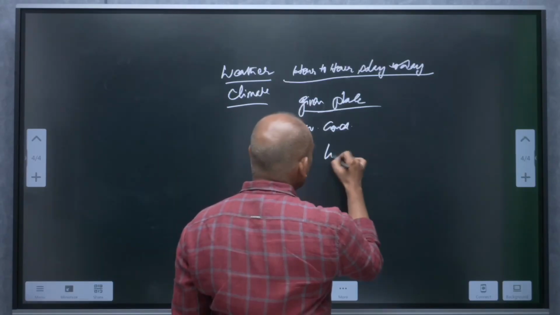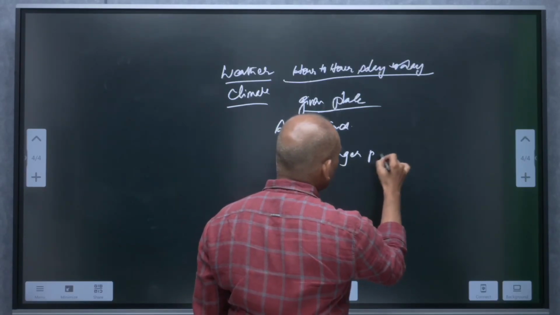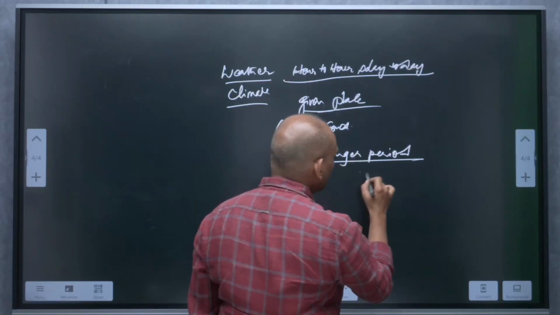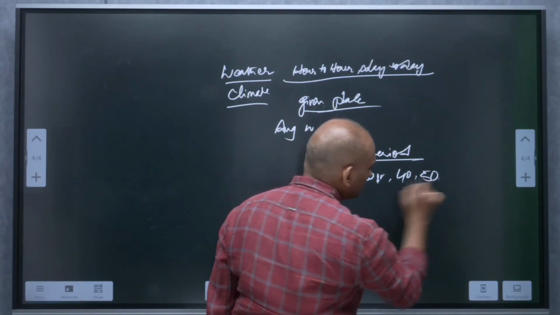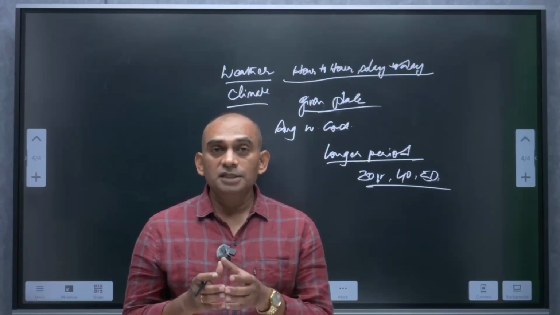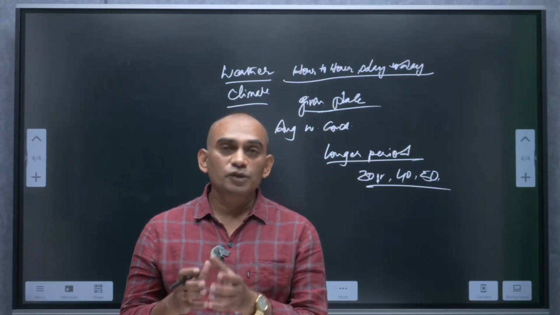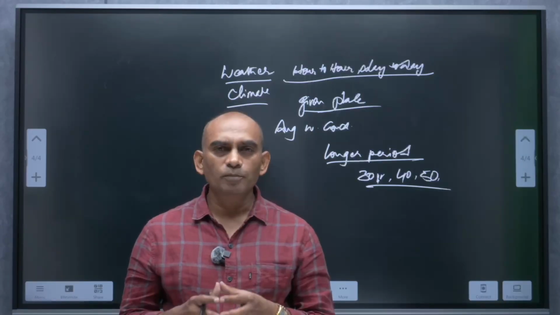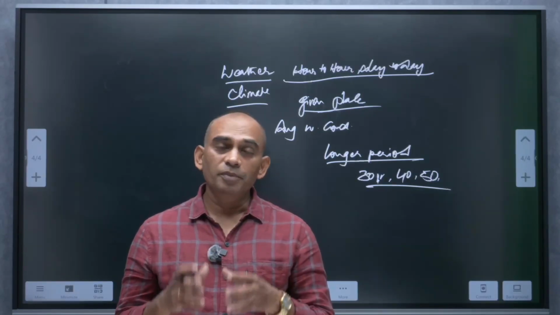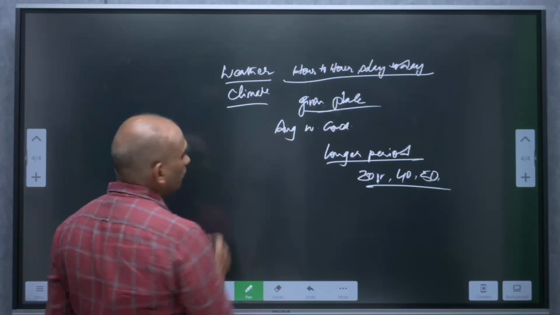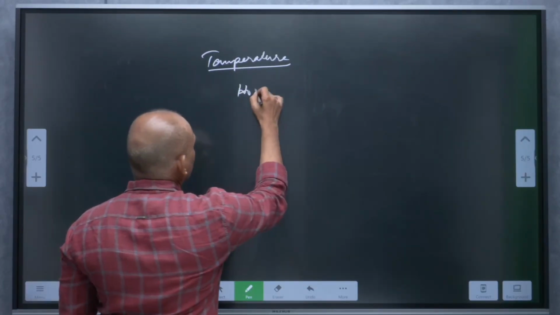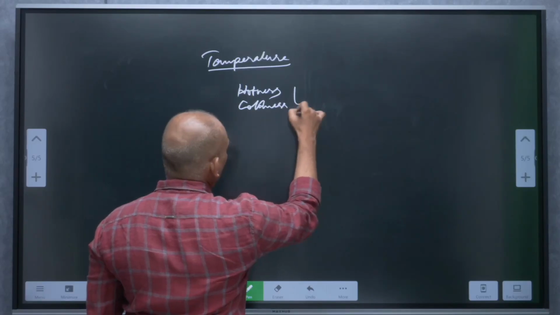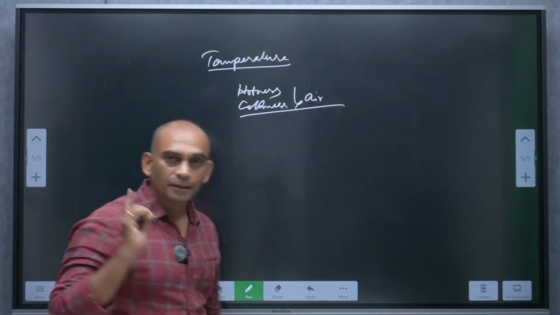What is this longer period of time? Longer period of time means on an average of 30 years or maybe 40 years or 50 years, like this. I am talking about the changes in the atmospheric condition. What is the most important factor which brings changes? That is temperature. What is temperature? The degree of hotness and coldness of air is called temperature.